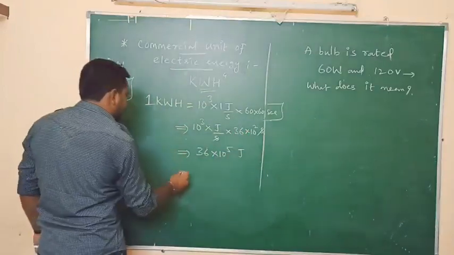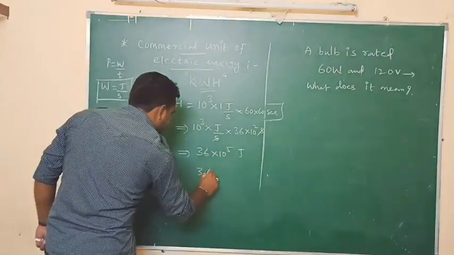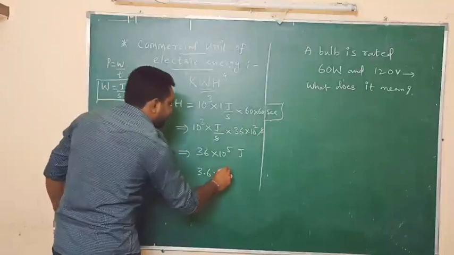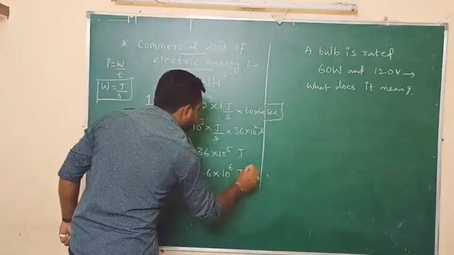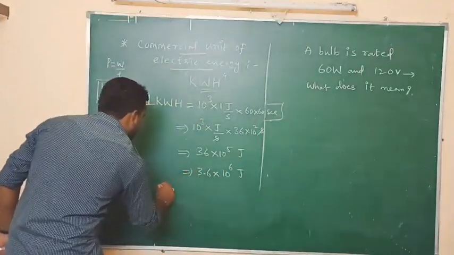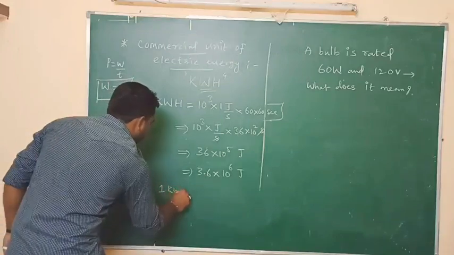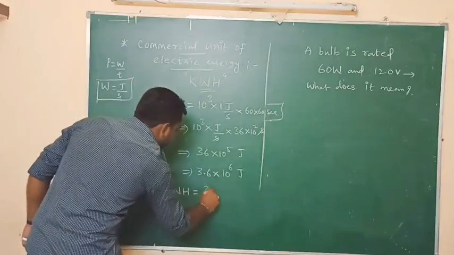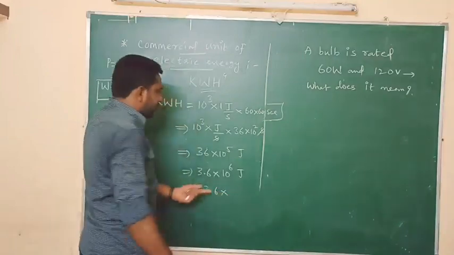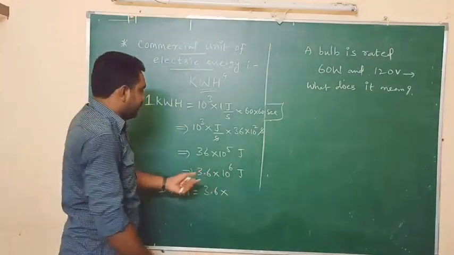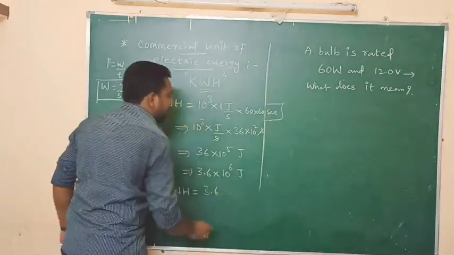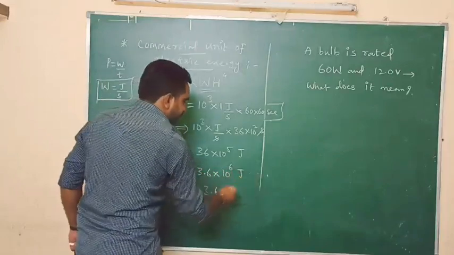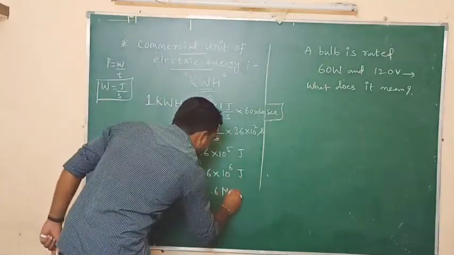If we simplify this one, we can write 3.6. Here one more power is going to increase, so 10 to the power of 6. And what can we write finally? 1 kilowatt hour equals 3.6 into 10 to the power of 6, which is nothing but mega. One mega means 10 to the power of 6, so 3.6 mega joule.